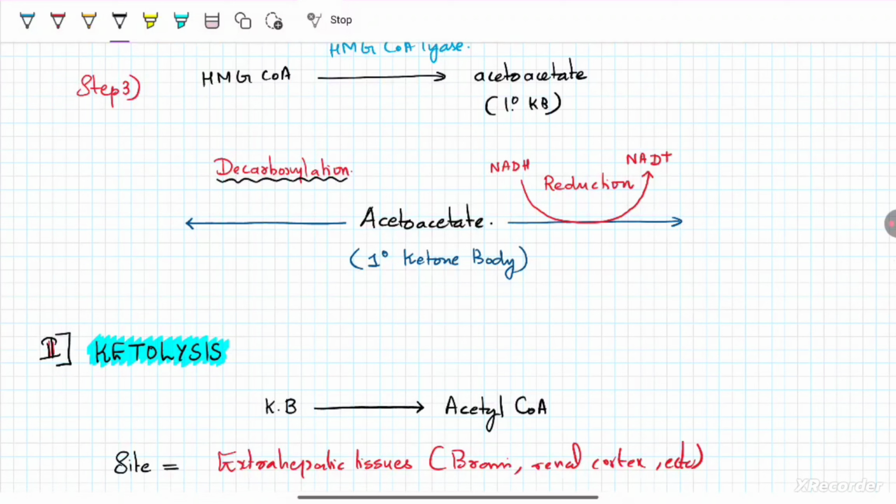For this acetoacetate, in the first reaction the acetoacetate can undergo reduction using NADH in the presence of the enzyme dehydrogenase to form beta hydroxybutyrate.